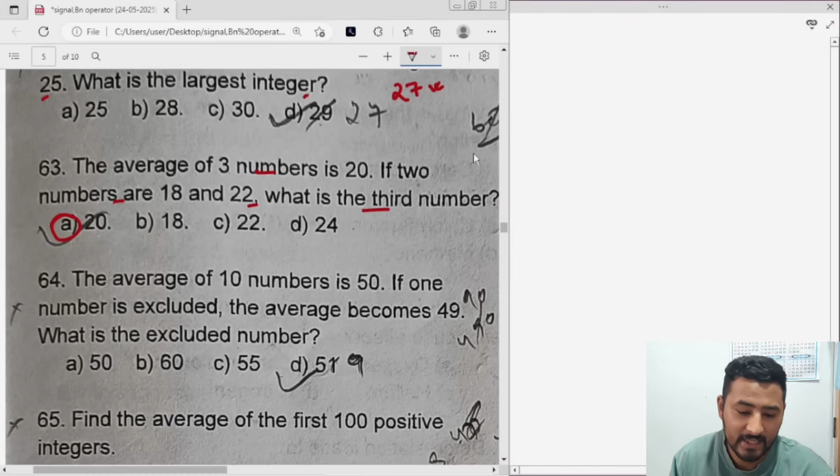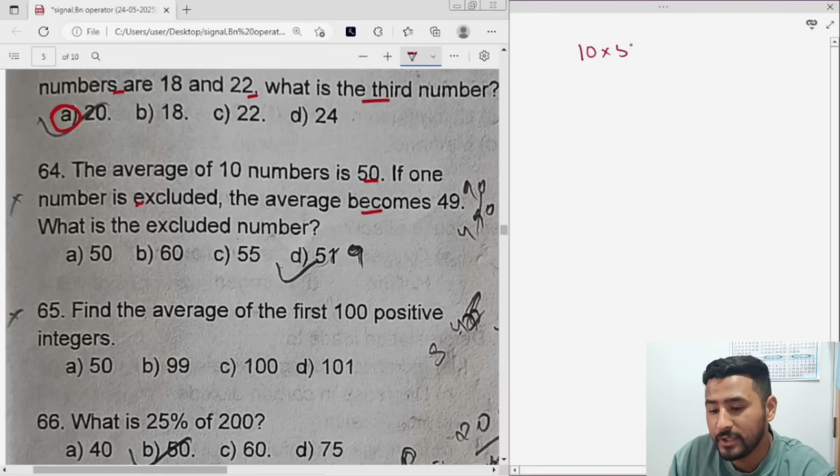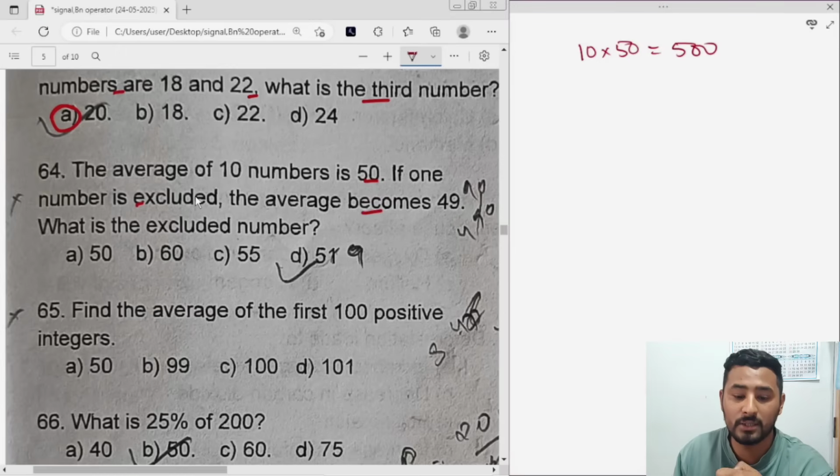Let's see next. The average of 10 numbers is 50. If one number is excluded, the average becomes 49. So find the sum of the first 10 numbers, that is 10 into 50, which is 500. If one number is excluded, now how many are there? 9.